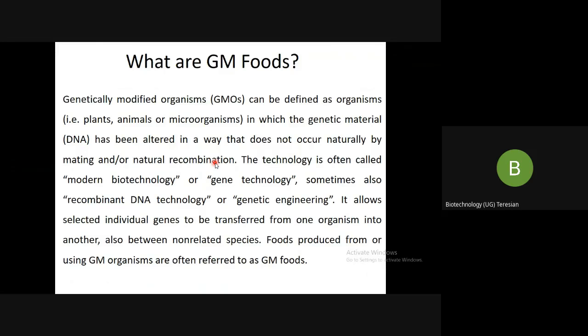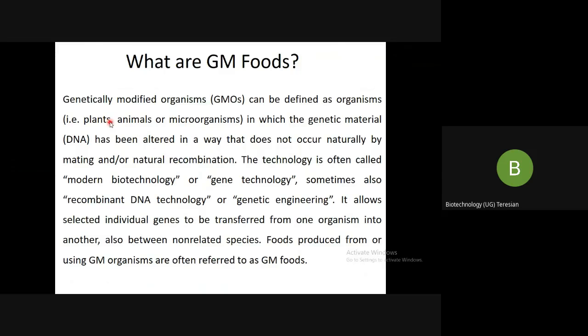That is, you do not see an organism, it may be a plant or animal or microorganism, that is not present in the natural form. They are not formed either by mating or by natural recombination, as you have seen in bacteria.